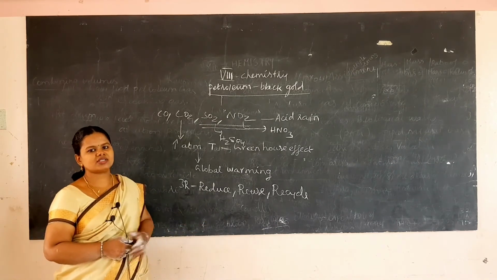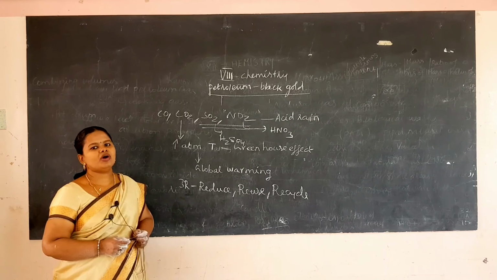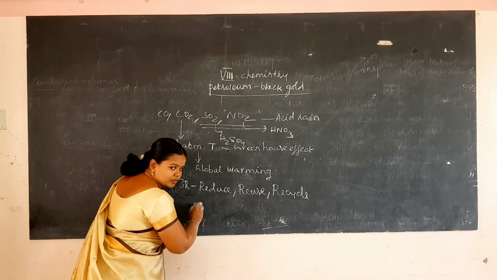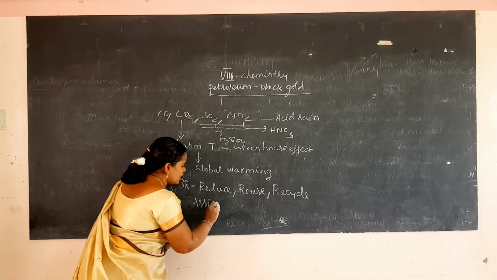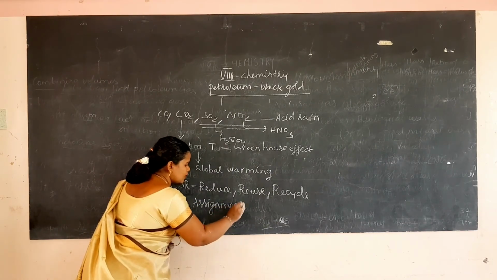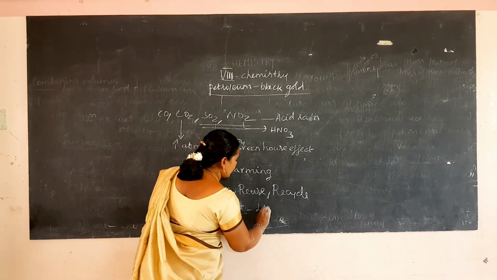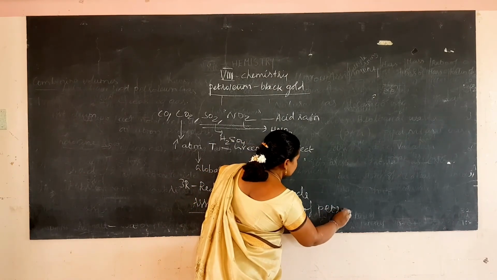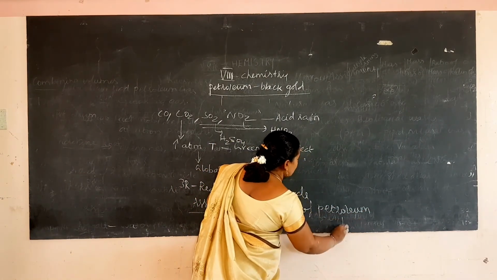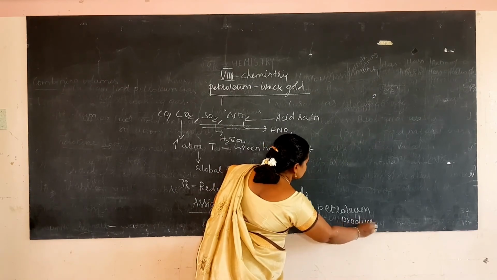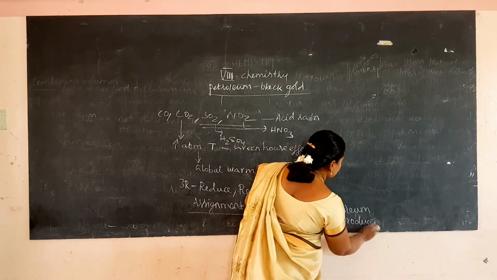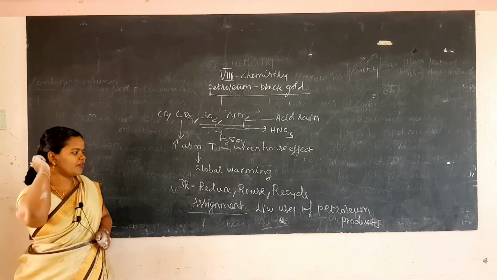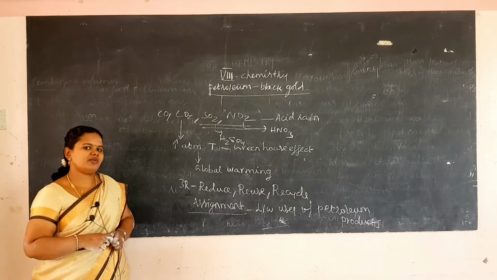And your assignment is to learn and write the different components of petrol and its uses. One tabular column is there. Okay, the assignment is to learn and write the uses of petroleum products. What are the petroleum products? That is LPG, lubricating oil, kerosene, diesel, asphalt, paraffin wax. Everything you learn and write, only the tabular column. Learn and write the uses of those petroleum products as an assignment and send it to me.